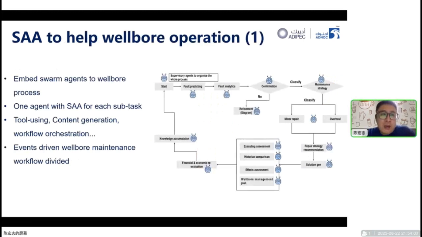Once we apply our SAA to the wellbore operation process by embedding our swarm agents into the whole process, with one agent assigned to one subtask, including tool use, content generation, and workflow orchestration abilities assigned to various agent roles, we are able to achieve our event-driven wellbore maintenance workflow.